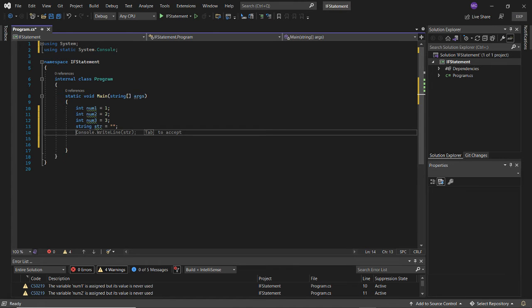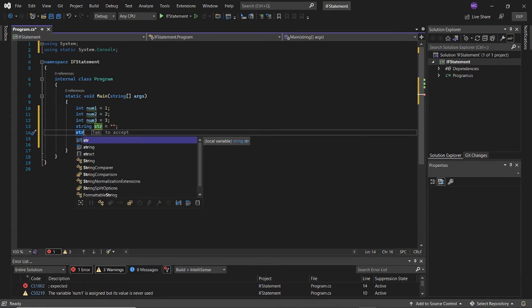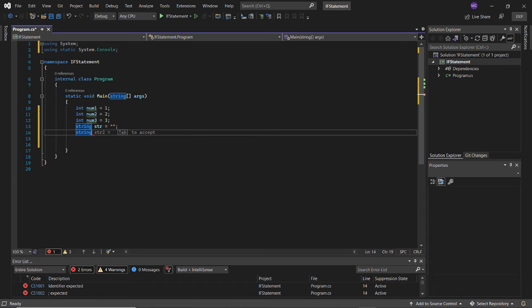Next, I'm going to create another variable. Yes, I'm going to create another variable, and it's going to be a string also. The name of this variable is going to be answer, because we're going to create a program that asks the user a question.